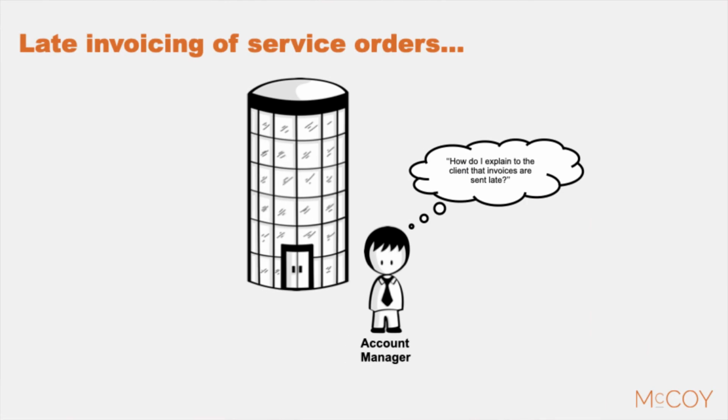The following stakeholder is the account manager. This person has direct contact with the customer. The account manager has to explain to the customer why service invoices are sent late. Also, when there are negotiations on the contract, this manager wants to have up-to-date information on the costs.